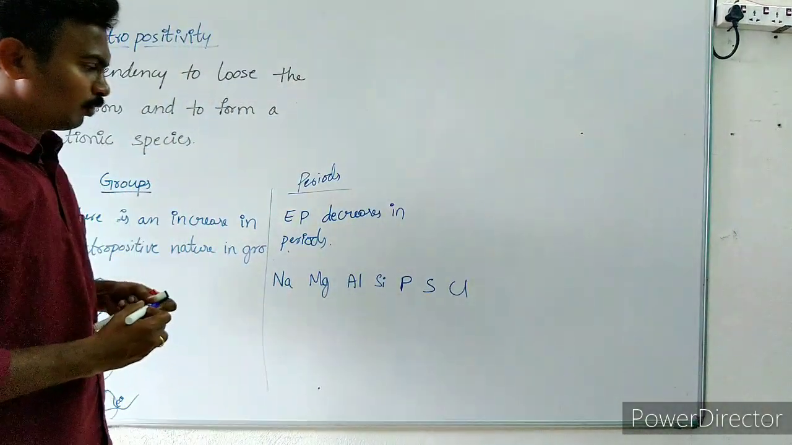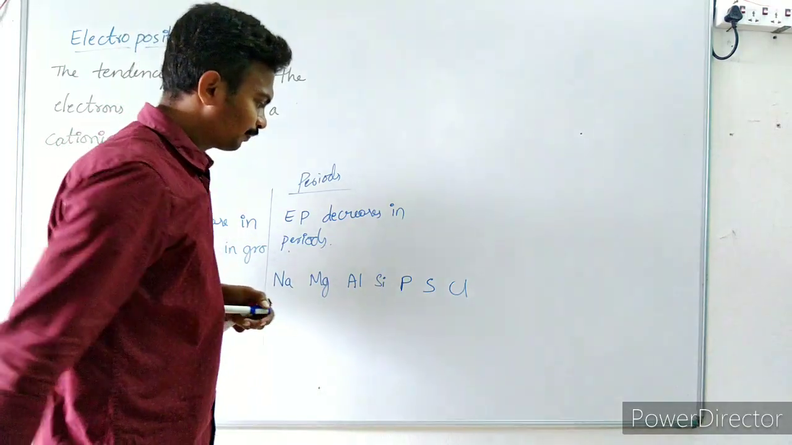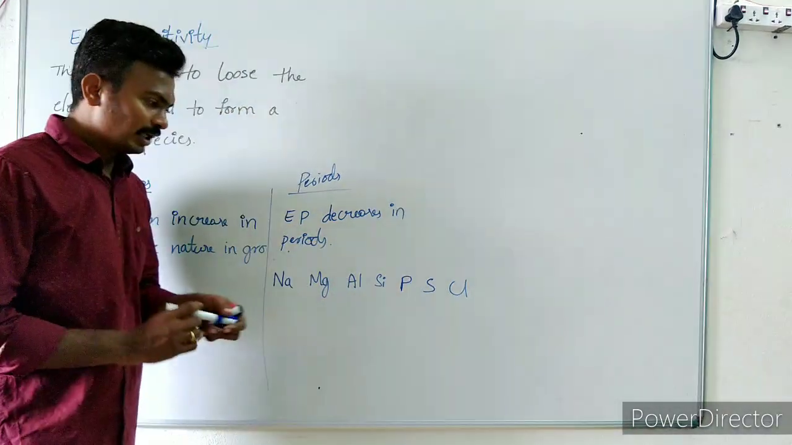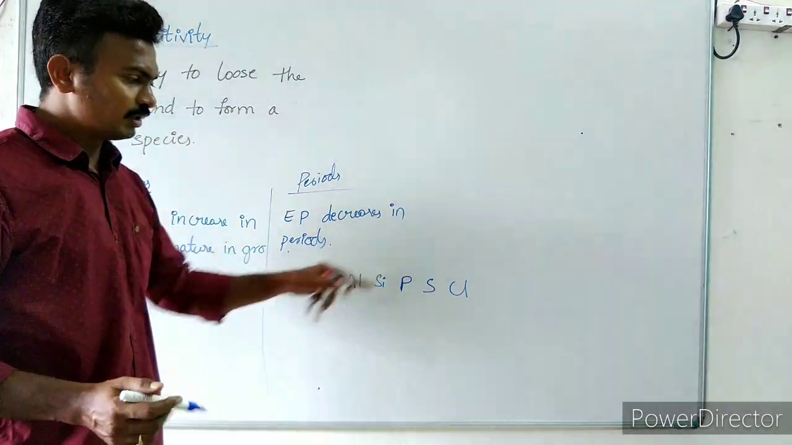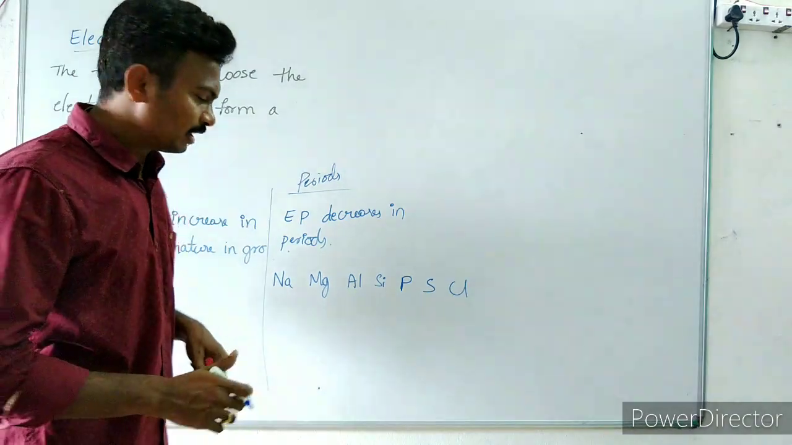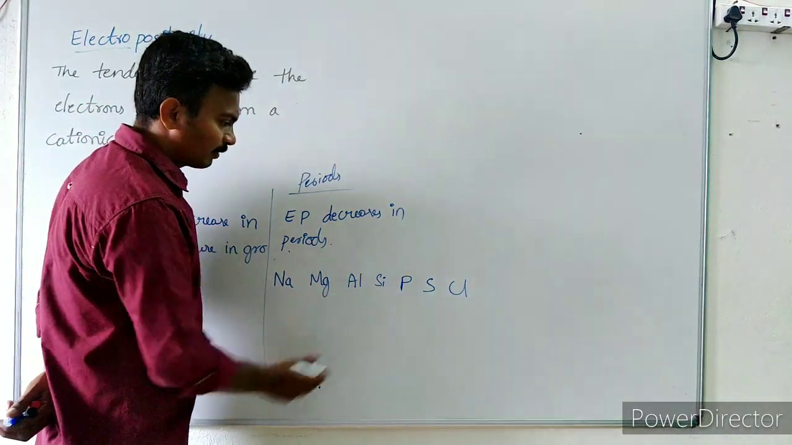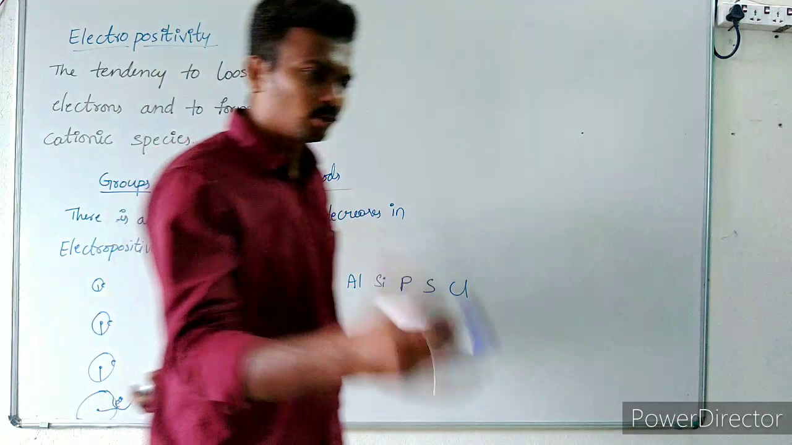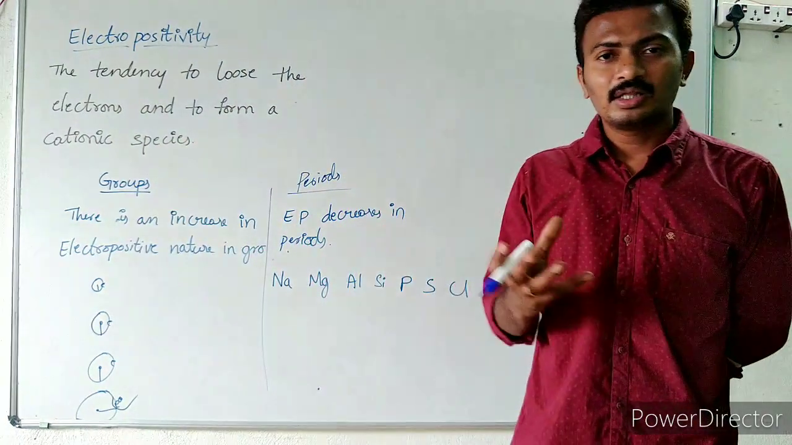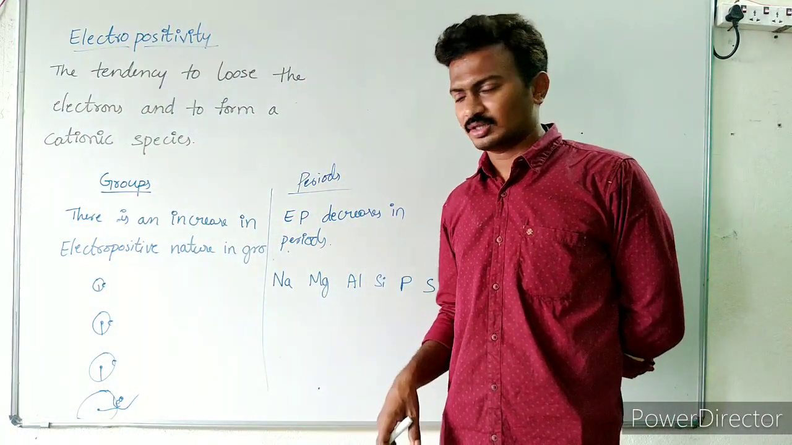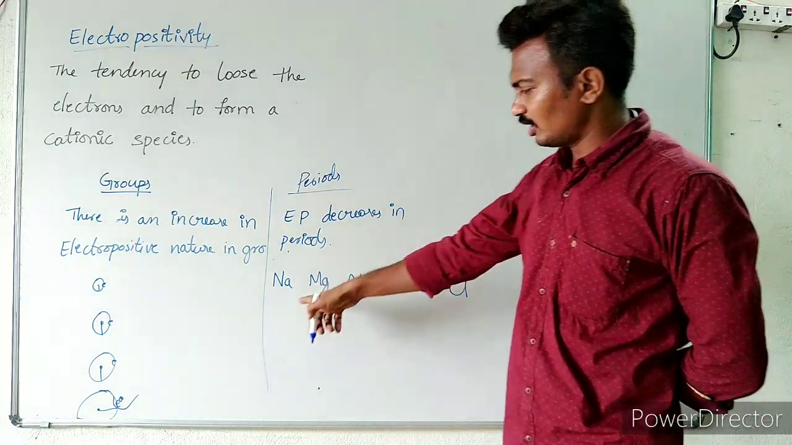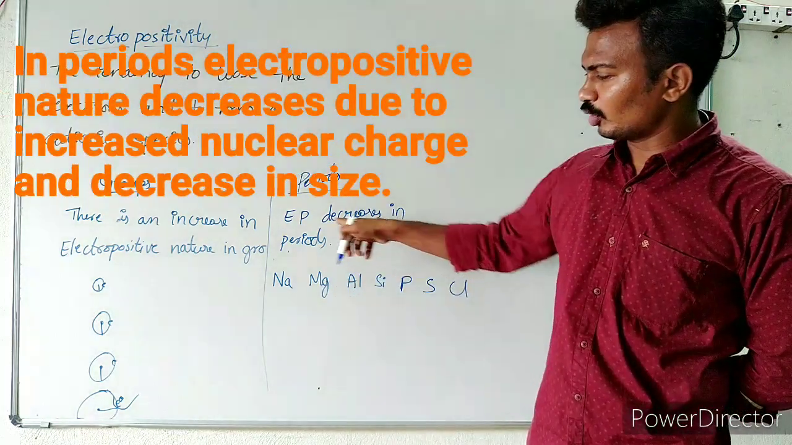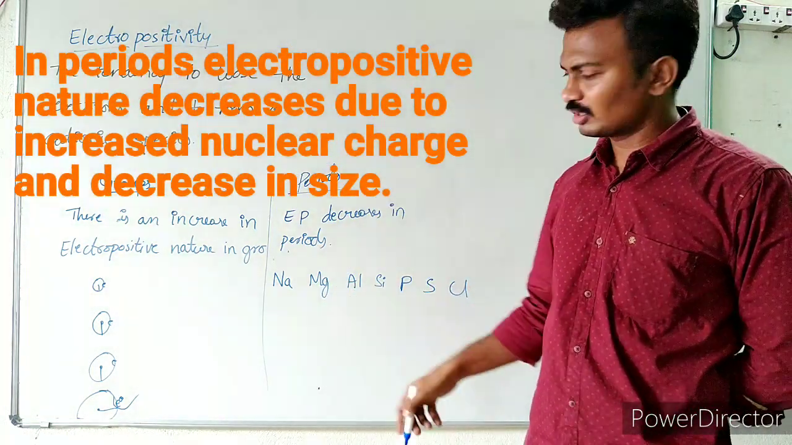Next, as we move from left to right, what's going to happen is, due to the increase in nuclear charge and due to the decrease in the atomic radius, these elements don't prefer to lose the electron. Instead, their ability to gain the electron increases. So here we can say that in periods the electropositive character decreases.